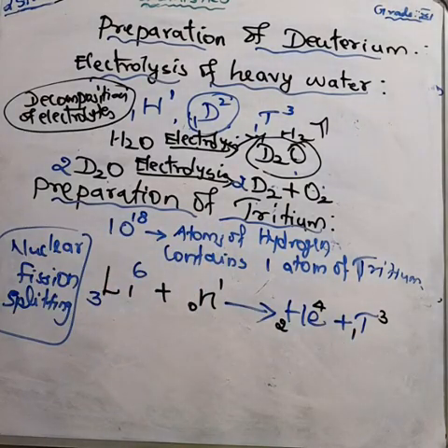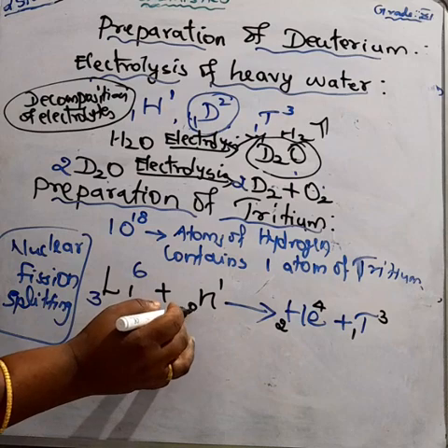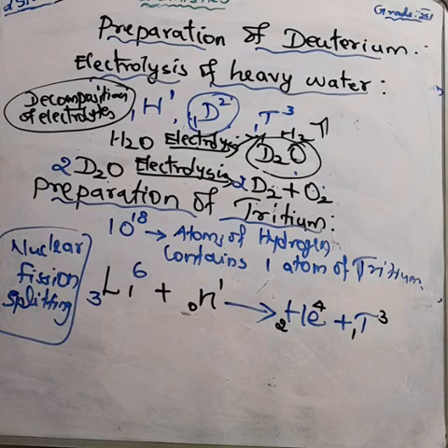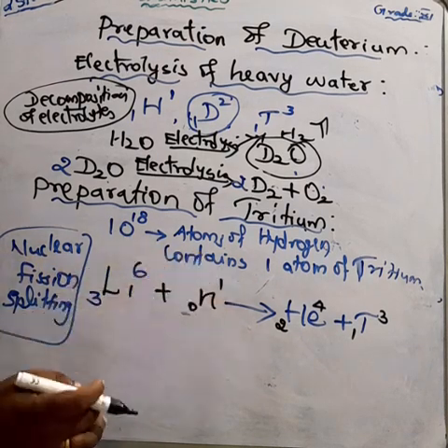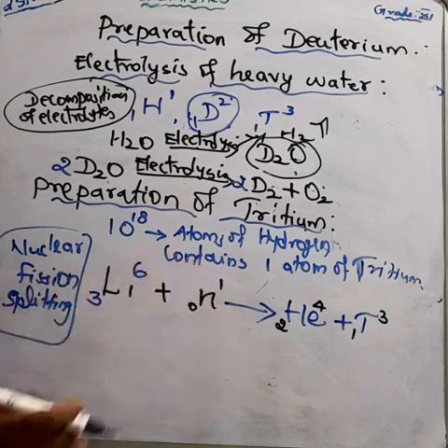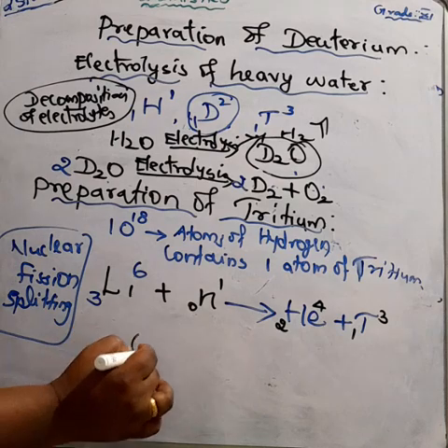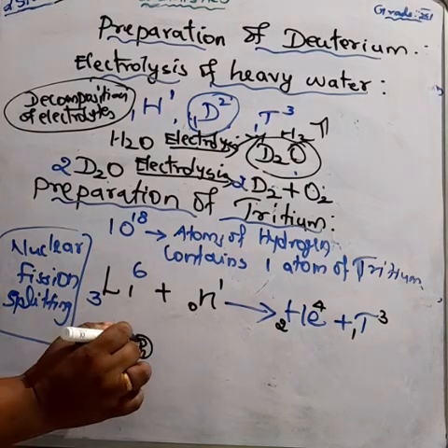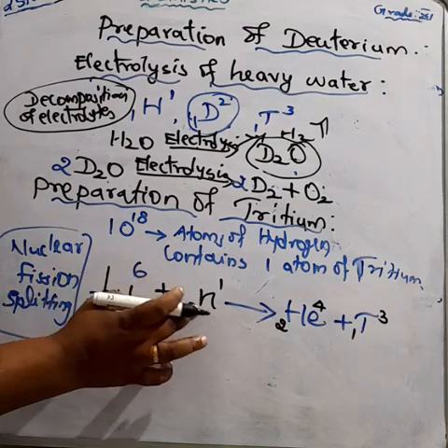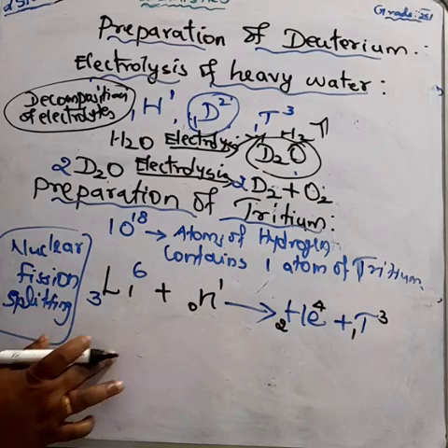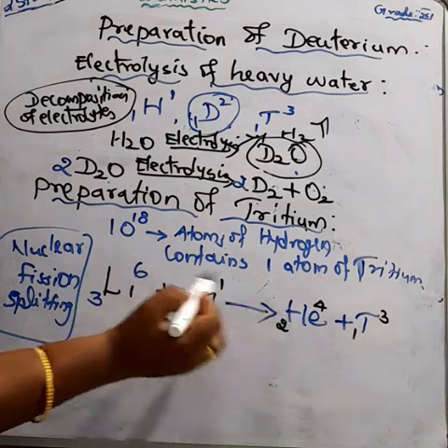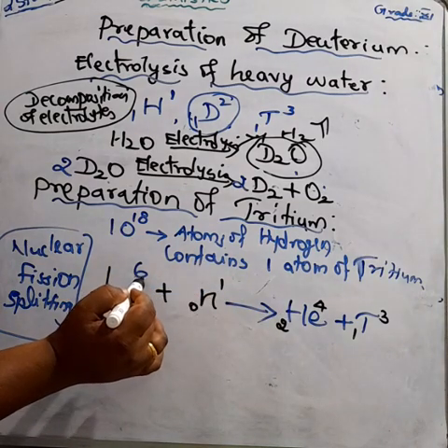Here, we know the neutron has no charge and mass only 1. Mass of the neutron is 1, charge 0. The neutron is present at the center of the nucleus. Lithium has atomic number 3, mass number 6. When bombarding lithium with a neutron, the mass number increases by 1, so 6 plus 1 gives 7.